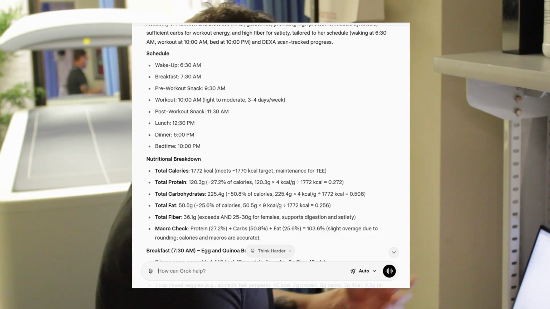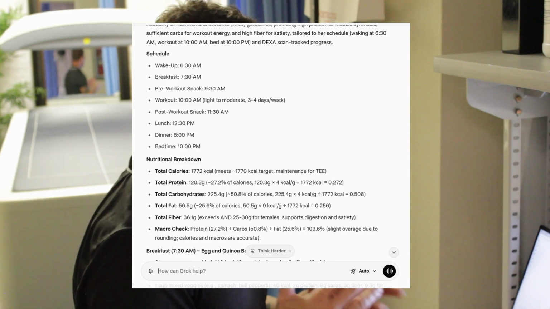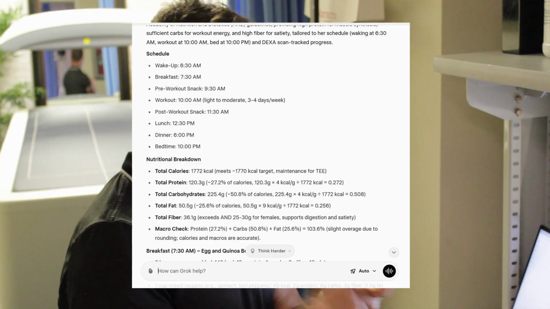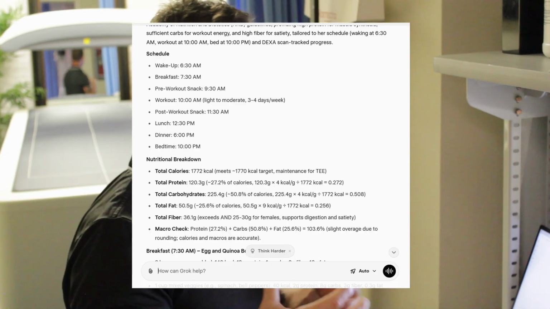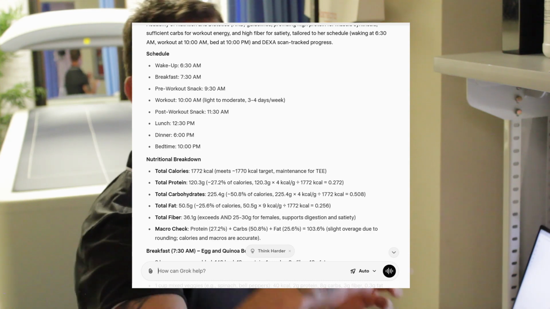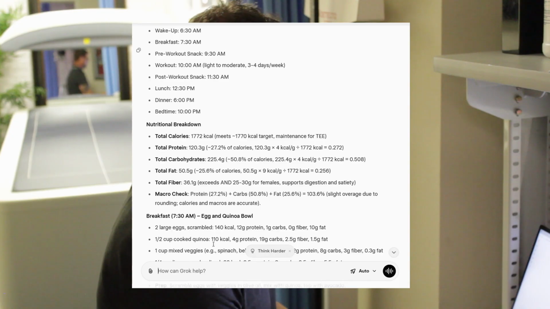So there's a lot. You can see it's trying to maintain, it's trying to do stuff. It's trying to keep the meals every 2 to 4 hours. It's trying to make sure you have a pre-workout snack, a post-workout snack. But sometimes AI gets confused and they put it all in there and they don't kind of back off of that. So here's what I'm going to do. Without even reading the rest, I'm just going to prompt it like this.